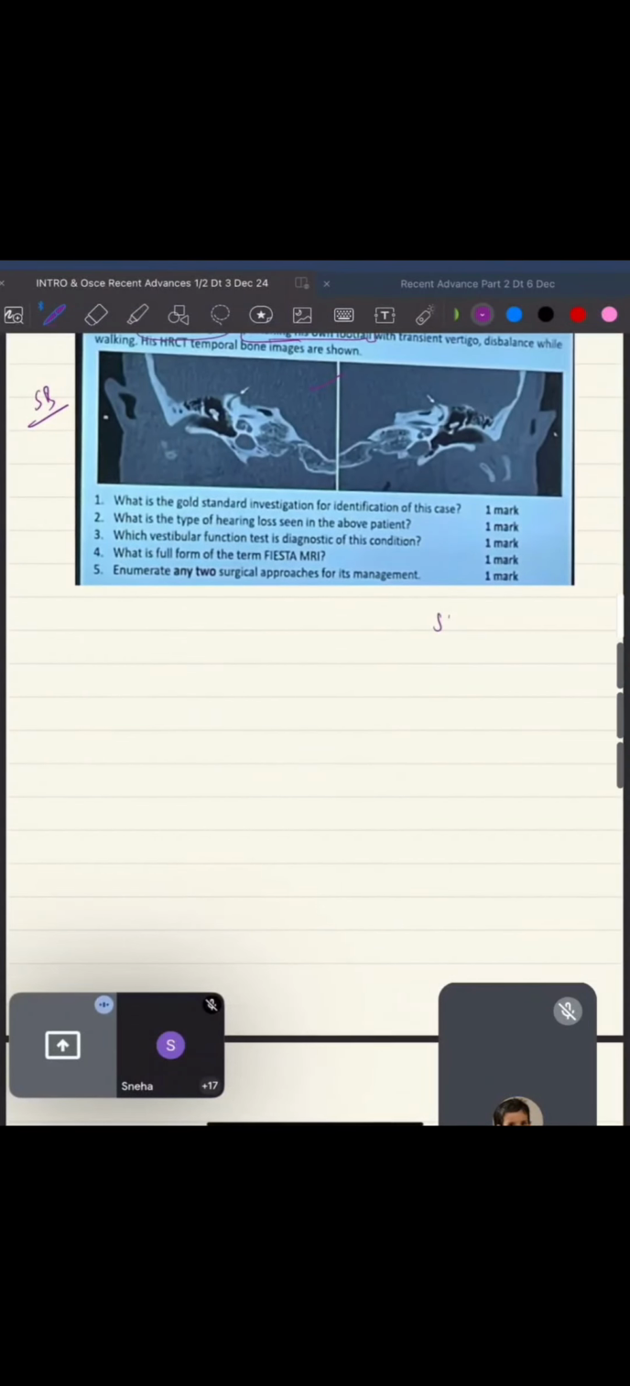ठीक है, confusion कहाँ होता है? Some people like to write vamp over here. Vamp is not the gold standard. Okay, what type of hearing loss is seen? This is CHL. Vestibular function कौन सा होता है? Vamp. Please go through both the vamp, O-vamp, C-vamp. This is important for you. Then there comes the full form of fiesta.